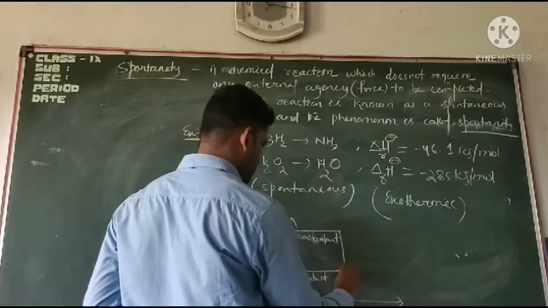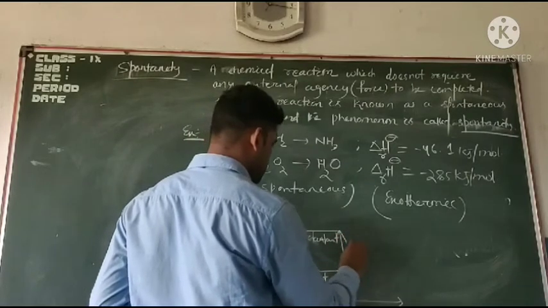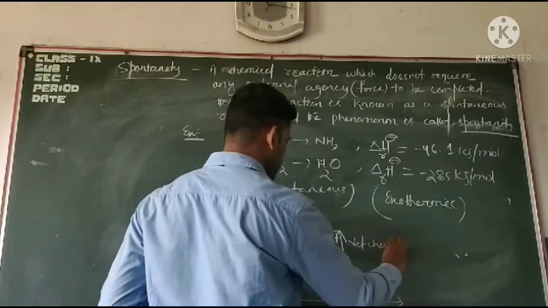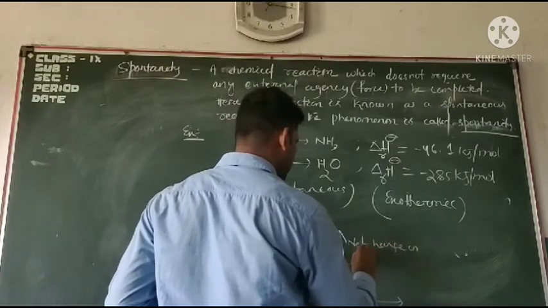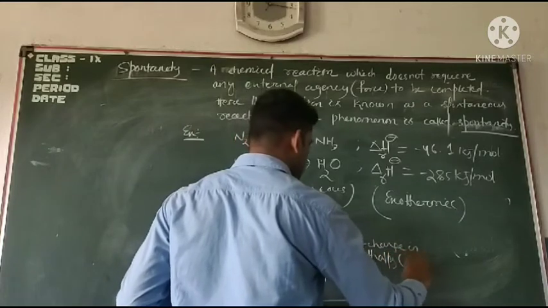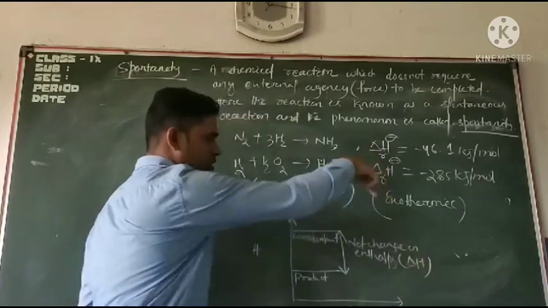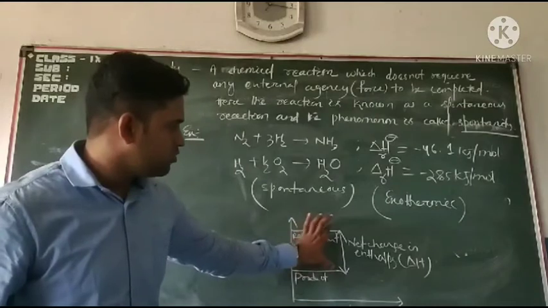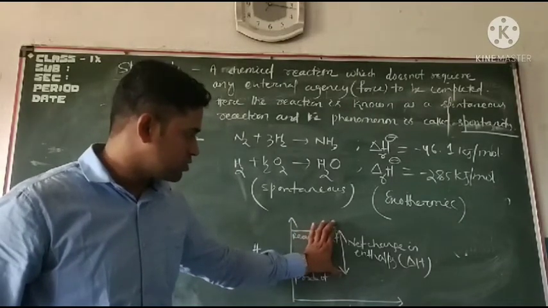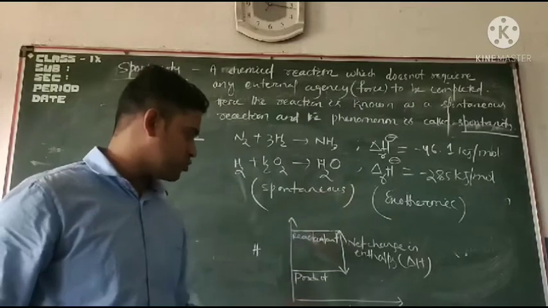And this is the net change in enthalpy, that is del H. We are calculating the del H. So this value is the del H value. This much value is the del H value for the exothermic process.